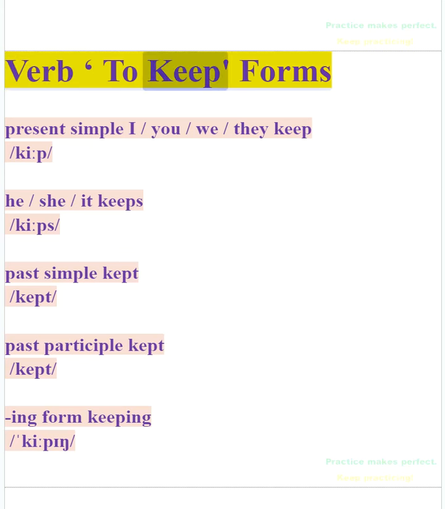Verb to keep forms. Present simple: I, you, we, they keep. He, she, it keeps. Past simple: kept. Past participle: kept. Ing form: keeping.